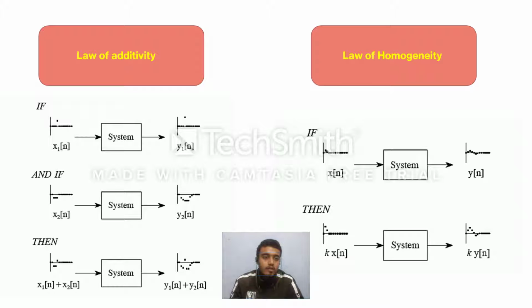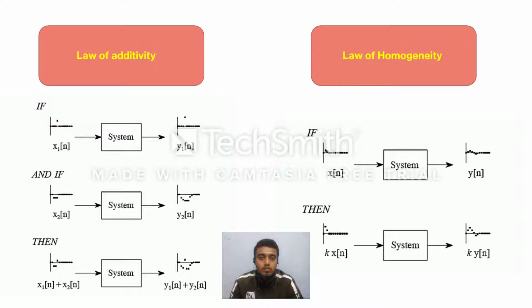And now let us talk about the law of homogeneity. So say we have an input x[n] and the system is producing an output y[n]. Now if we have an input of k times x[n] provided to the system, and if it produces an output of k times y[n], then we say that the system follows the law of homogeneity.